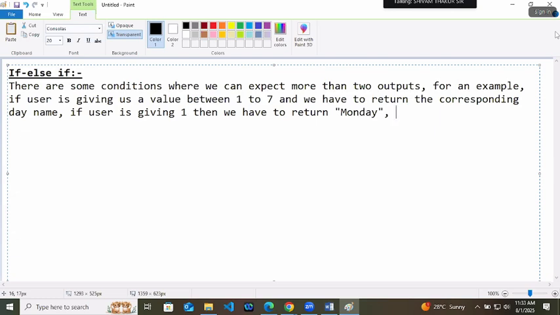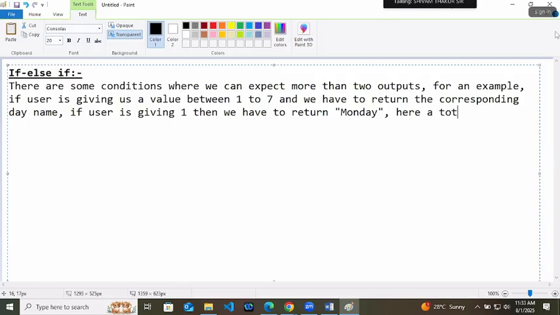If user is giving 2, Tuesday, Wednesday, Thursday, Friday, Saturday, in that same way Sunday. How many outputs are possible here? 7 outputs. If user is giving some wrong information, let's say user is asking for 10, then wrong input. You can tell the user, write between 1 to 7. 8 outputs are possible.